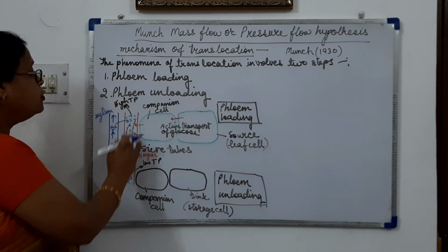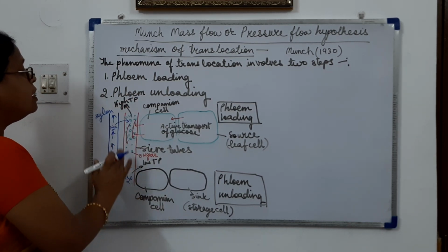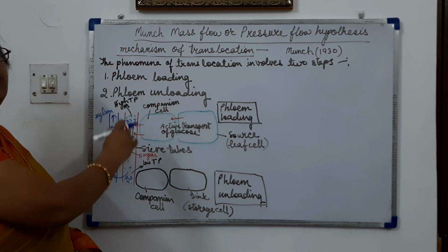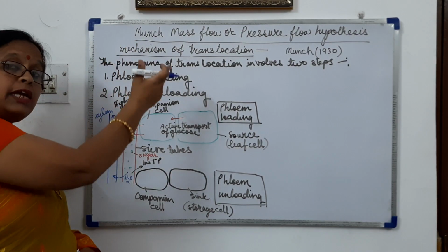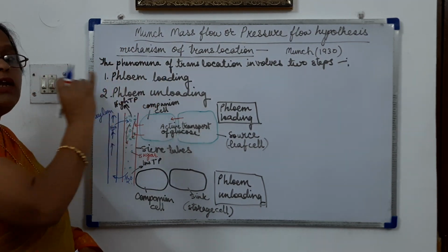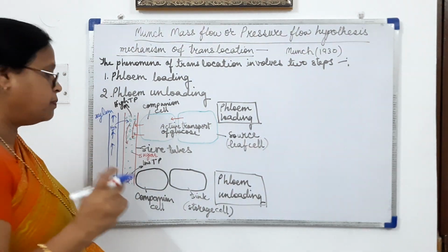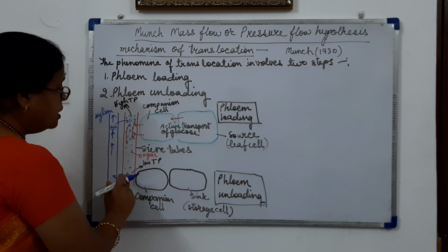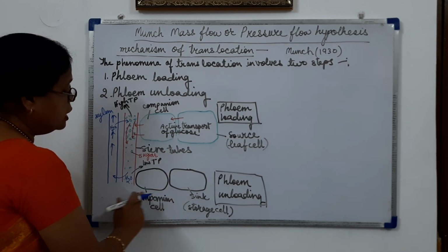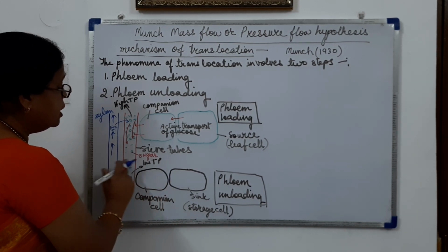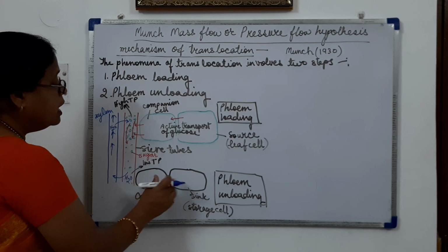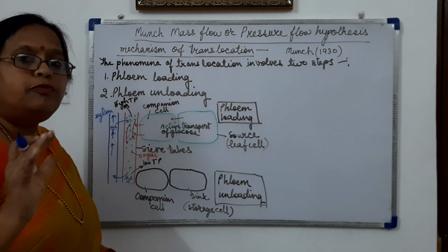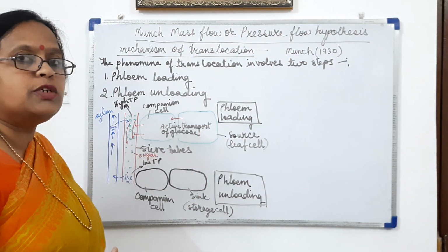So food will move down like this. Above also it will be moving down, because there also there will be low pressure potential. Here we can see the companion cells in the low turgor pressure region, and this is the phloem in the sink region.